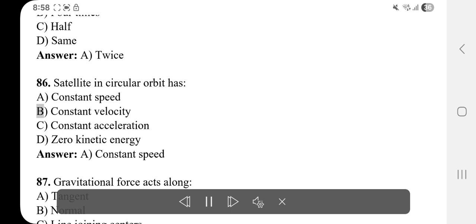86. Satellite in circular orbit has A. Constant speed. B. Constant velocity. C. Constant acceleration. D. Zero kinetic energy. Answer: A. Constant speed.